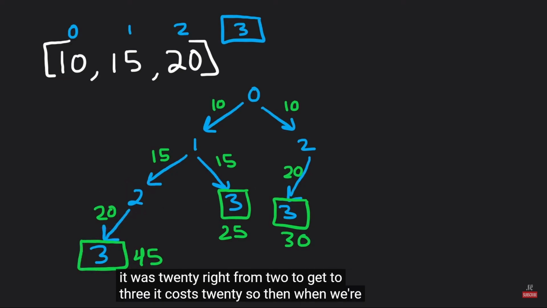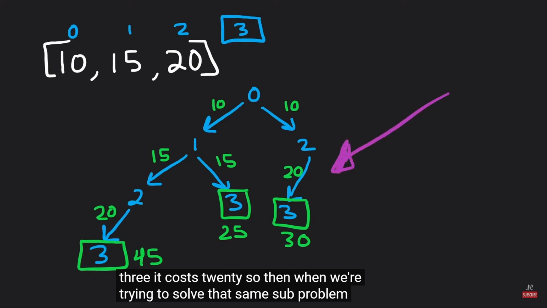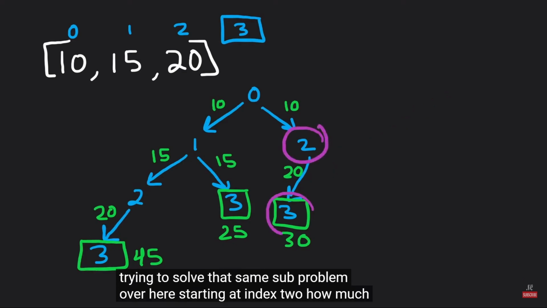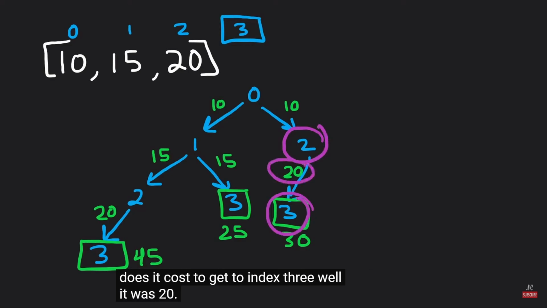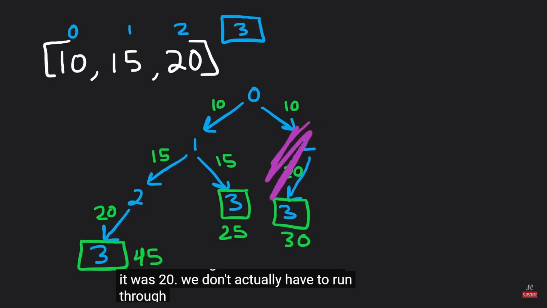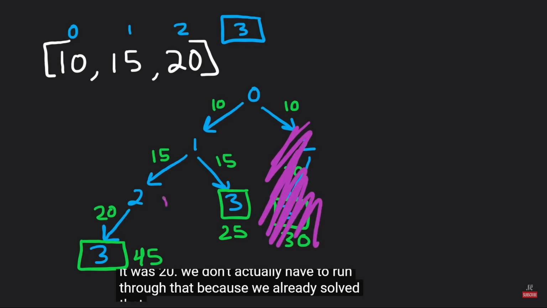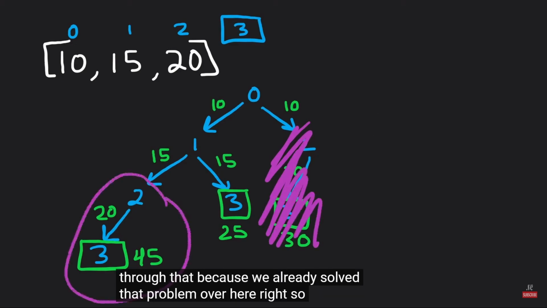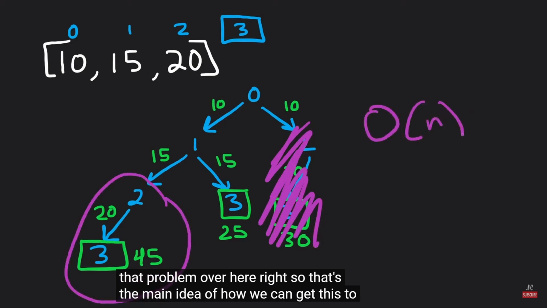So then, when we're trying to solve that same subproblem over here, starting at index 2, how much does it cost to get to index 3? Well, it was 20. We don't actually have to run through that because we already solved that problem over here. Right, so that's the main idea of how we can get this to big O of n.